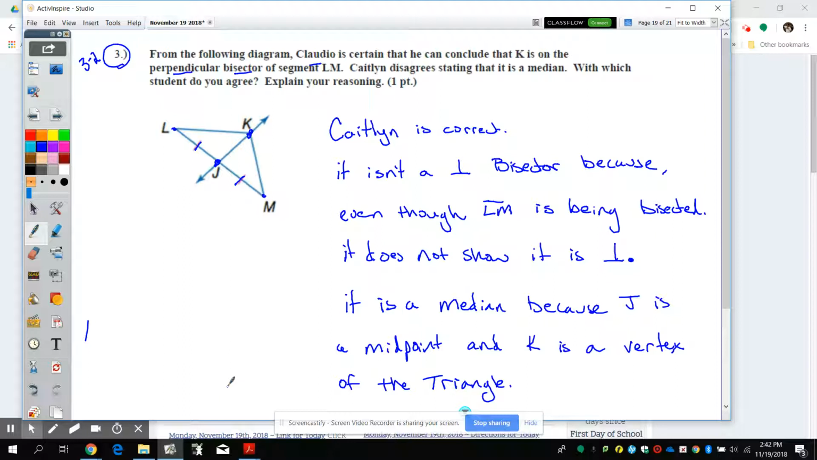There are some key features in this statement that I would be looking for, but a lot of ways you could say it. Be looking for the fact that Caitlin is the one that is correct. Looking for the fact that it's not perpendicular. Something about it not being perpendicular is why it's not a perpendicular bisector. And something about the fact that it is hitting at a midpoint for it to be a median.